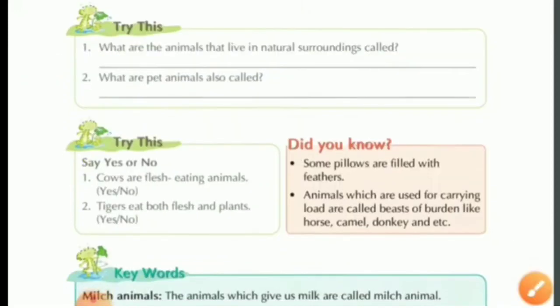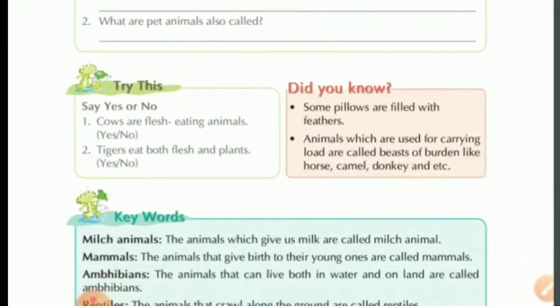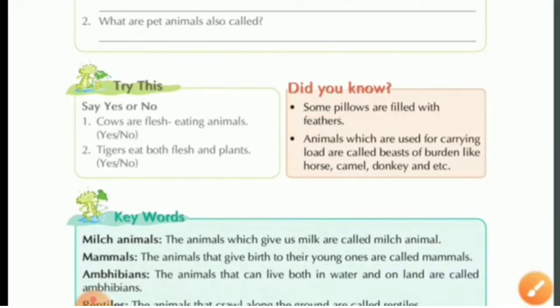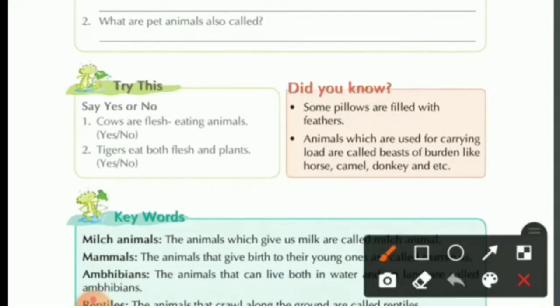Now, the next, did you know? Some pillows are filled with feathers. Do you know there are a few pillows in which, instead of cotton, feathers of birds are filled? Next, animals which are used for carrying load are called beasts of burden, like horse, camel, donkey, etc. Okay, beast of burden, that is the beast that carries the burden.